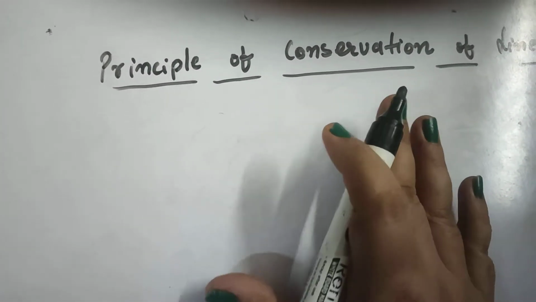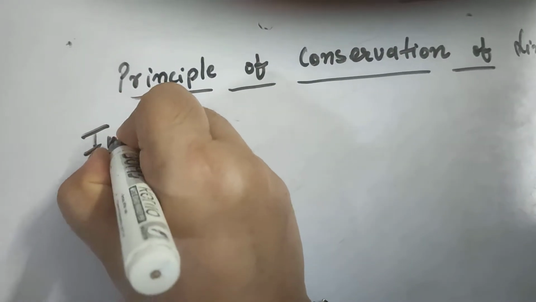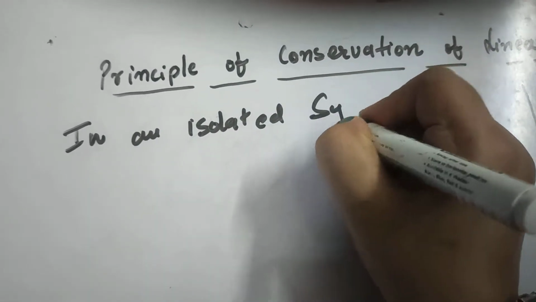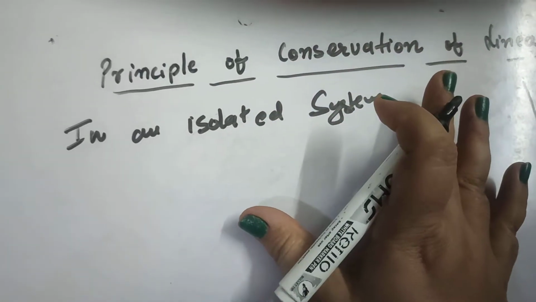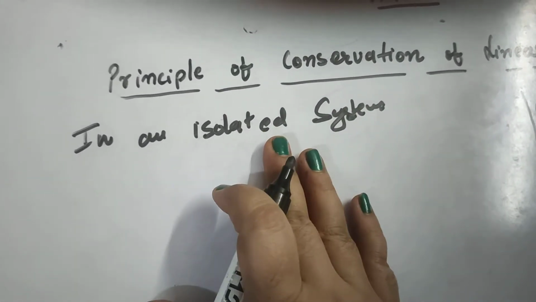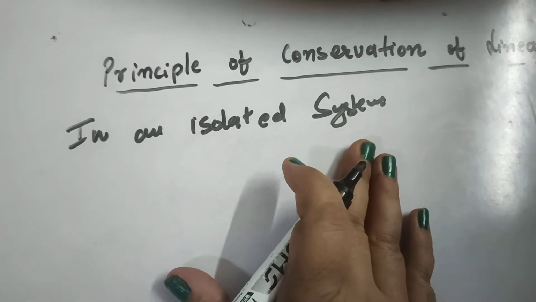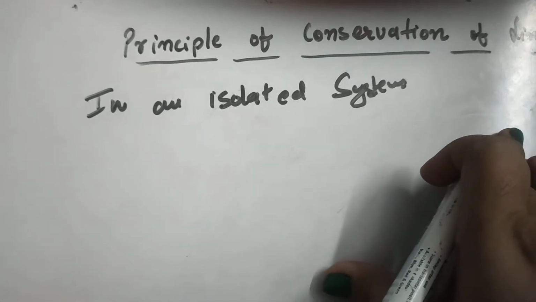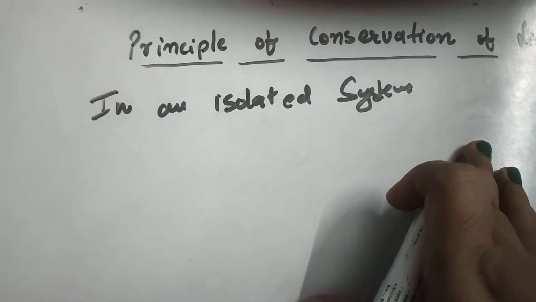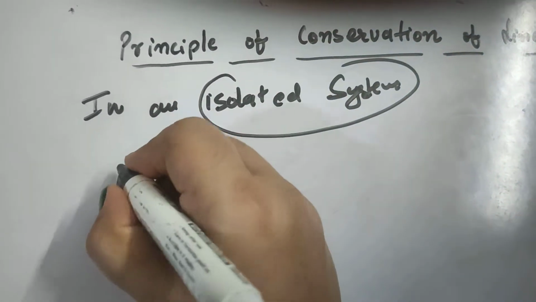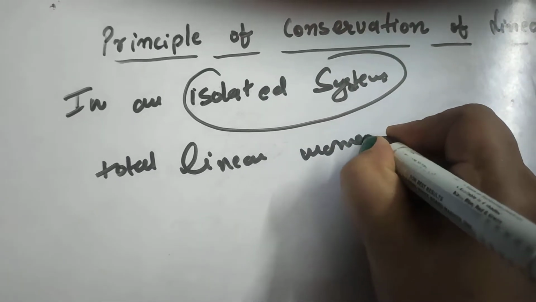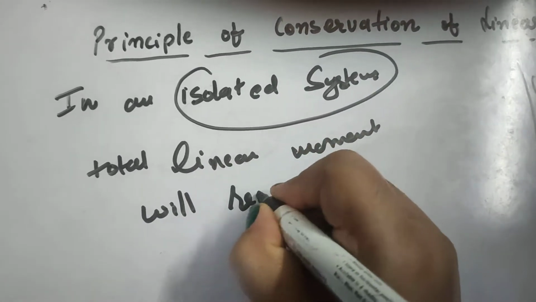According to the principle, in an isolated system, which means it is free from any external forces, the vector sum of linear momentum of all the bodies is conserved, or remains unaffected, due to their mutual action and reaction. In an isolated system, the total linear momentum will remain conserved.